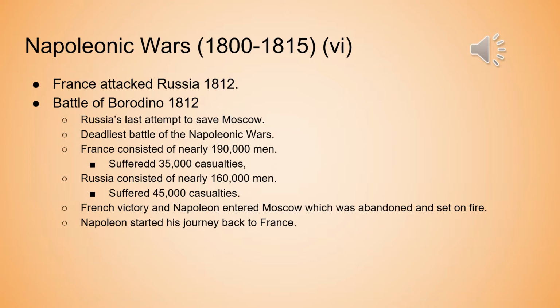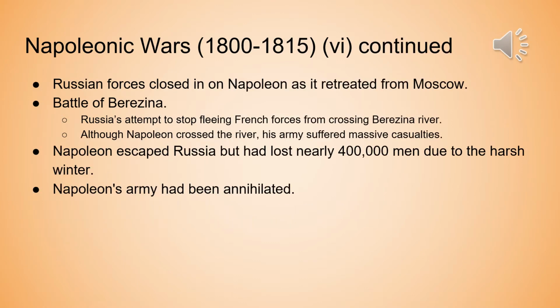as Russia had followed the policy of scorched earth, which is a policy where once the Russian forces started retreating from France to Moscow, it would burn every village and everything, so that it could not be used by the French army as a place for shelter and so on. So as a result, he didn't really find anything in Moscow, so then he started his journey back to France. So as Napoleon retreated from Moscow, he began to face difficulties as remaining Russian forces closed in on him.